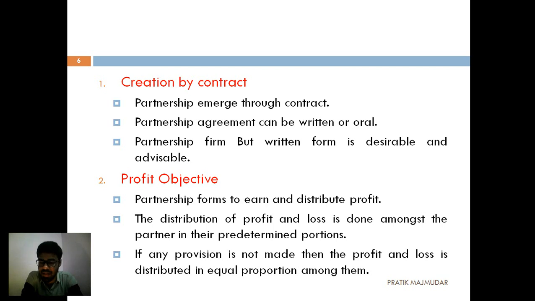That means 3 lakh is going to be taken by Viral sir, and 2 lakh rupees is going to be taken by Pratik. But what if I didn't make any kind of contract like that? Then the profit is going to be distributed equally. That means both of us are going to get 2,50,000 each. I think you have understood this.